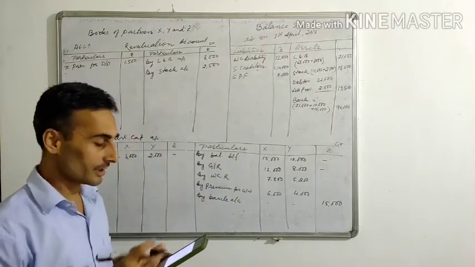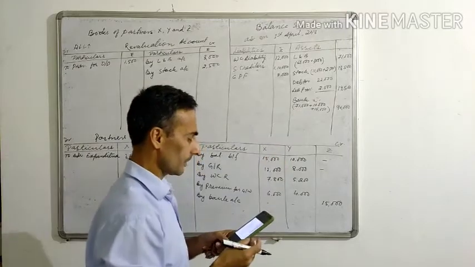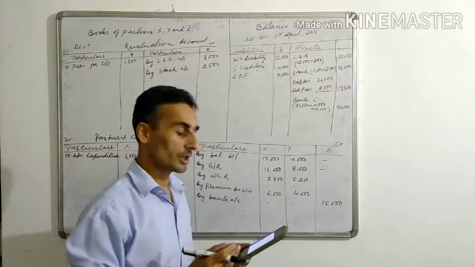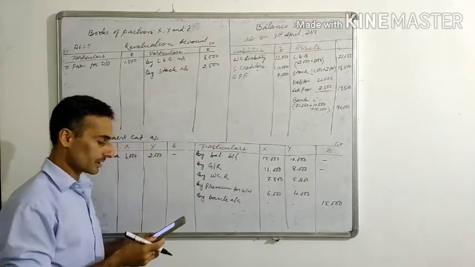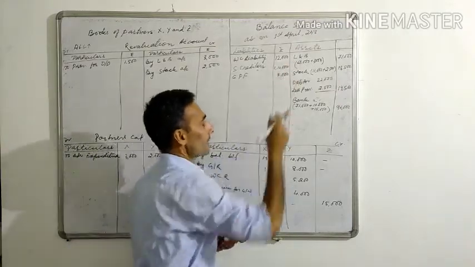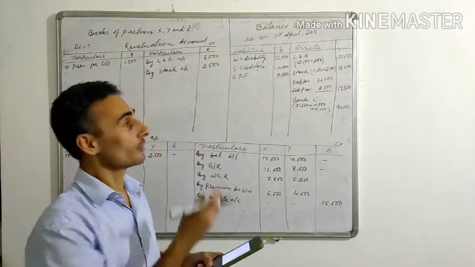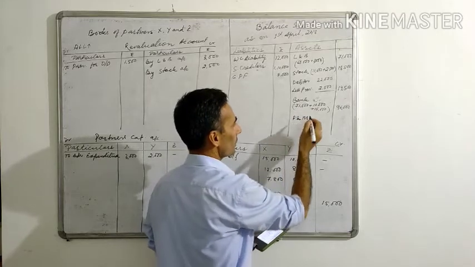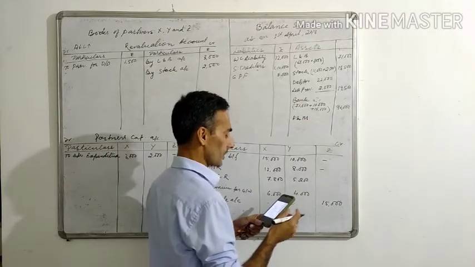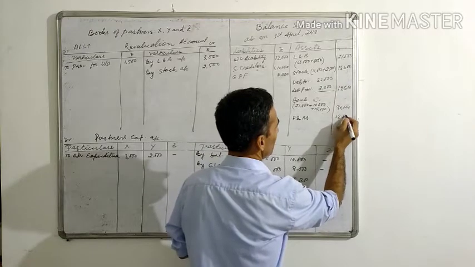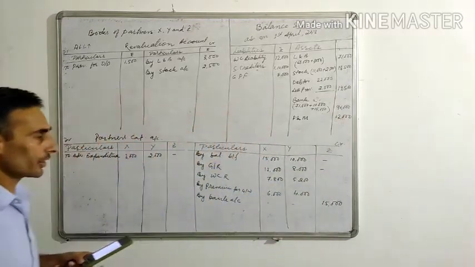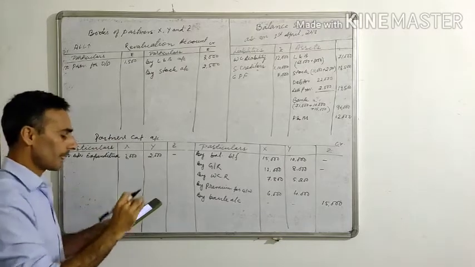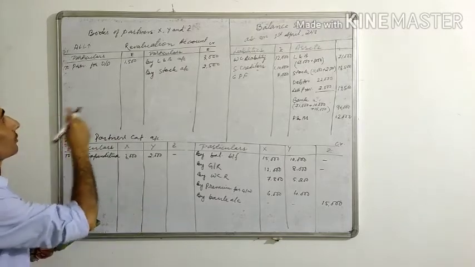Now let's go to the asset side. Bank, we have already taken the bank amount. Debtors we have already taken. Stock already considered. Advertisement expenditure is transferred to the partners' capital account. Land and building already taken. Plant and machinery is not yet taken in the new balance sheet, and there is no change, so the same figure will come here, that is 12,000. So here we come to the end. We took everything from the question.